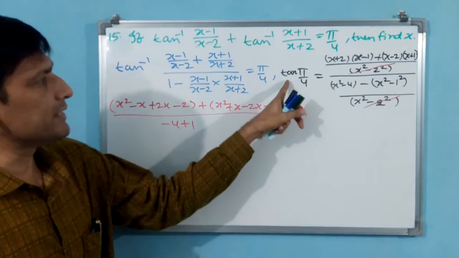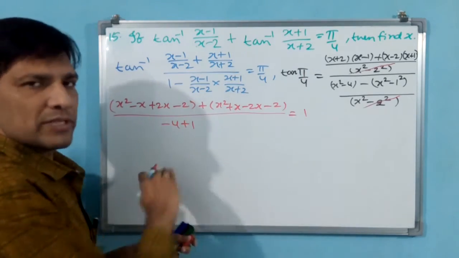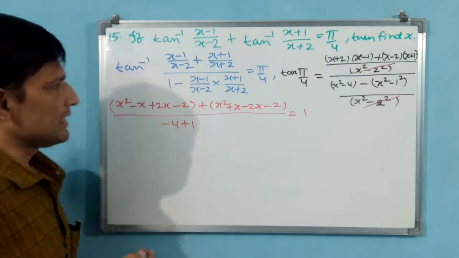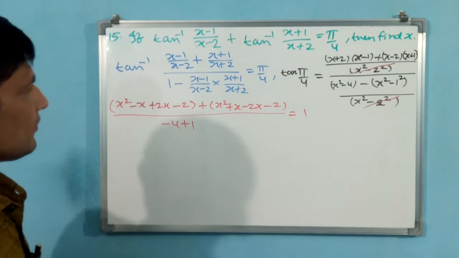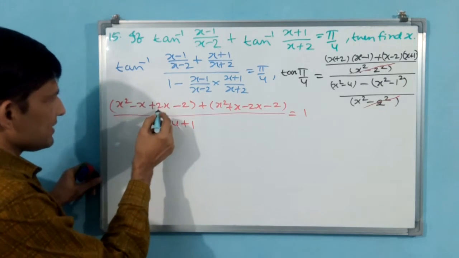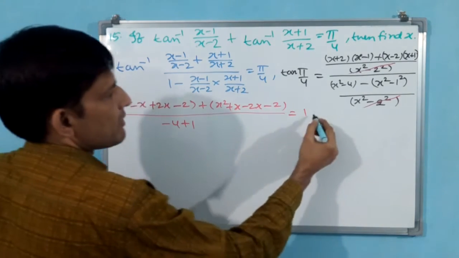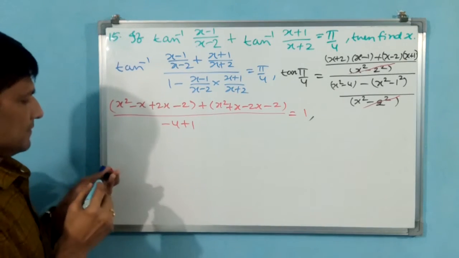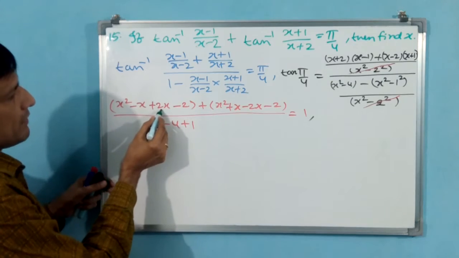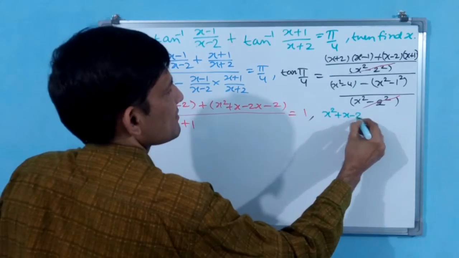1 I have written, tan pi by 4 has value 1. Equal to means that side, this side, both sides you can write. 1 is equal to this thing or this thing is equal to 1, both you can write. Now you see, first of all, inside anything is the same. 2x minus x is x. First you do that one. I am writing here, you see, x square plus x minus 2.